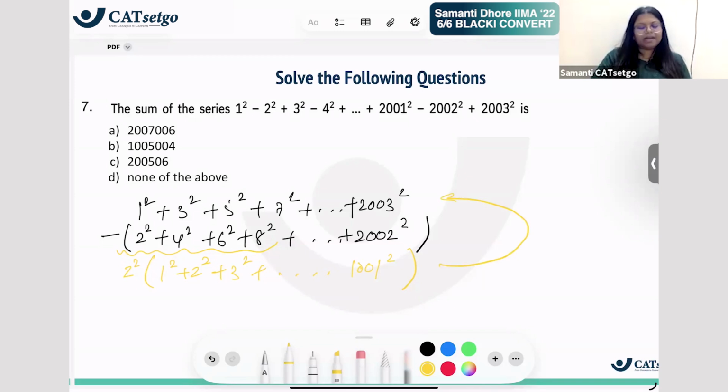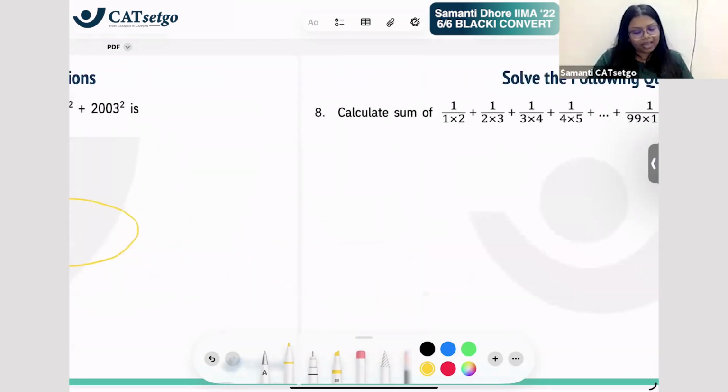So then there has to be some pattern that's happening. Some pattern somewhere that's happening. So you have to find an answer to this also. And to find the answer of this, you should also know what is the sum of square of n natural numbers. And I'll tell you what it is. Okay, going ahead. Now here I'll give you a hint.